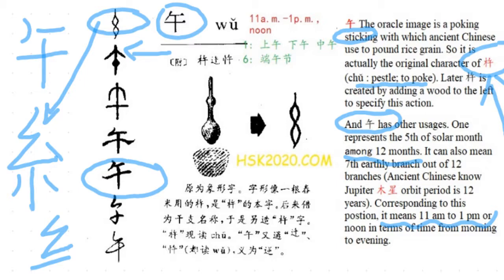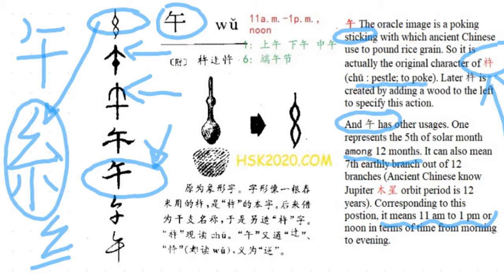And the top dot, they changed the shape so that it does not look like a dot. Further, in 篆文, they changed this one to be like a circle, a half circle, until it's totally different from the original one and becomes the one we have today. This is called Wu. Remember that basically in the origin, it is similar to this character called 丝, 绞丝旁的丝. But today it's different. So this is called Wu.